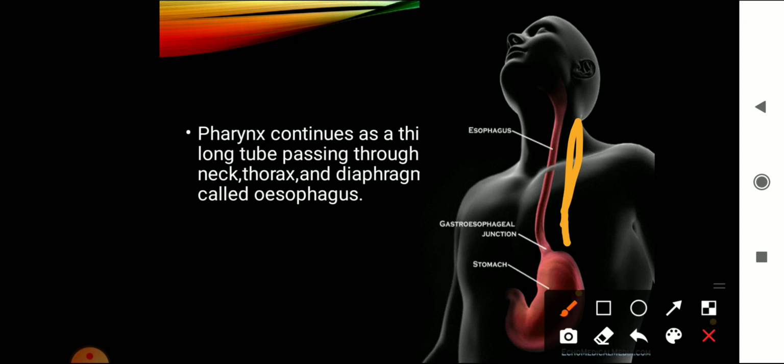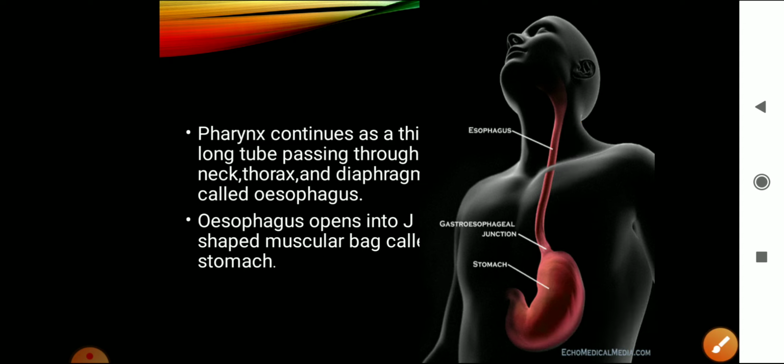Okay, now the esophagus opens into a J-shaped muscular bag which is called as the stomach. You all know that. So the esophagus is a long tube and it pushes the food into the stomach. So the function of esophagus is just to push the food, peristaltic movement. There is a particular movement called as peristalsis, and due to this movement the food will be pushed into the stomach. So stomach is a J-shaped muscular bag.